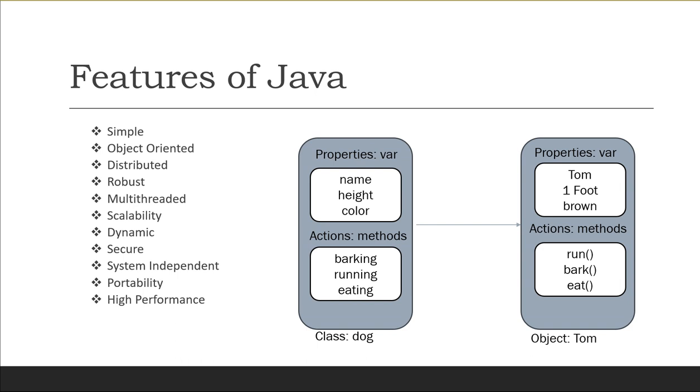Rather than saying that this is a feature of Java, we can say that this is the design aim of Java. Meaning, when Java was developed, they wanted it to be simple because it had to work on electronic devices where less memory is available. Now the question is how Java is made simple. First of all, difficult concepts of C and C++ have been omitted in Java. For example, the concept of pointers, which is very complex in the C and C++ programming languages and difficult for both the learner and the programmer, has been completely eliminated from Java.